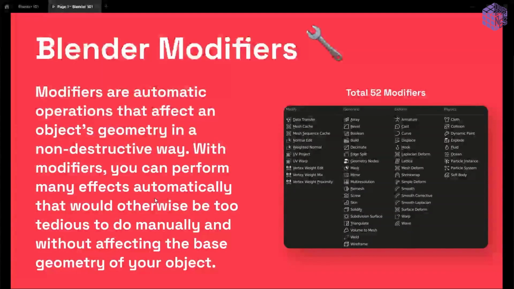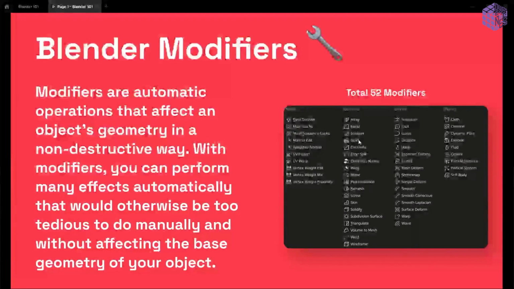Blender modifiers. Blender modifiers are automatic operations that affect an object's geometry in a non-destructive way. If you have worked with Photoshop, you have two options: working in a non-destructive way and working in a destructive way, where you do something and it is not undoable. You can't go back and modify the thing again.